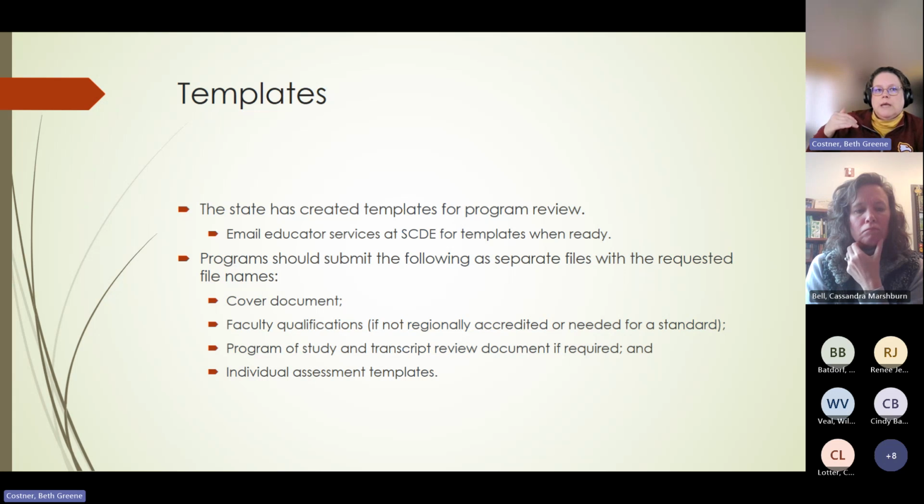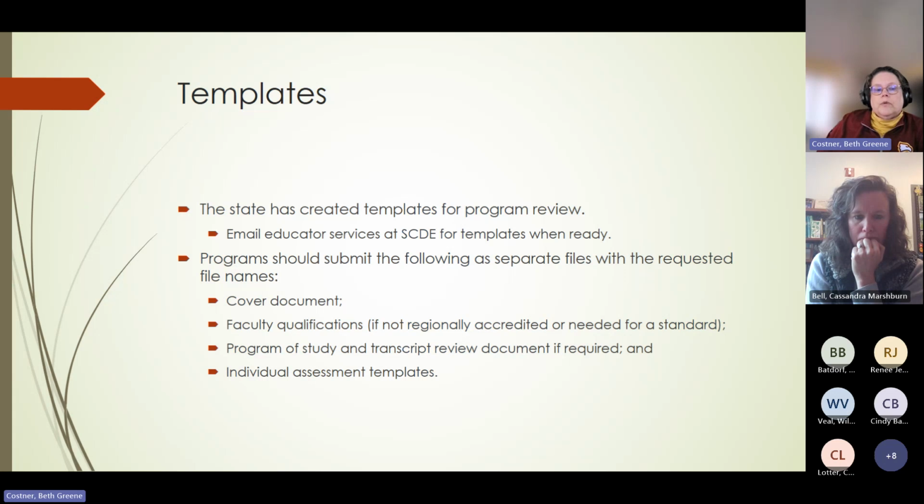If you've got students coming in, if you have only a 4+1 and your students are all coming from your undergraduate program and there are specific courses they had to take, that's not a problem. But if you also accept students from the outside who maybe got their biology degree from another institution, you do need a transcript review document to show what categories you look for, to make sure they've met all the content standards.